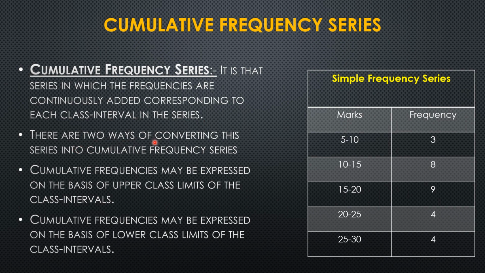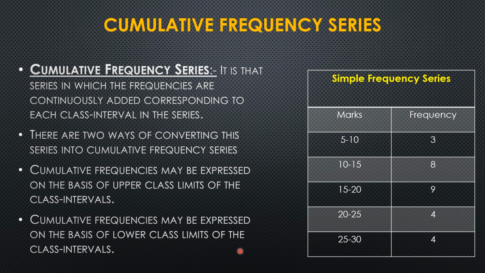There are two ways of converting this series into a cumulative frequency series. The first way is that cumulative frequencies may be expressed on the basis of the upper class limit of the class interval, or cumulative frequencies may be expressed on the basis of the lower class limit of the class interval. You will understand these two types now by taking one example.